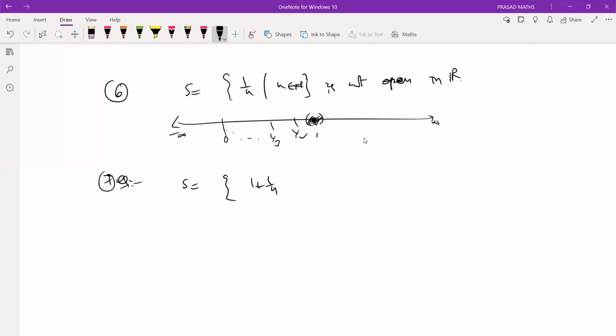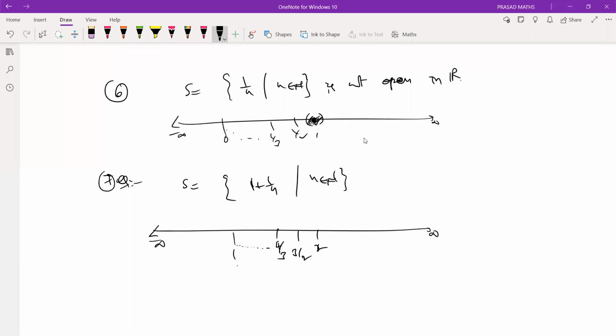Suppose you take the set 1 + 1/n. Is it open? No. This is 2, this is 3/2, this is 4/3, going on and on towards 1. So this point is not an interior point. Therefore not open.